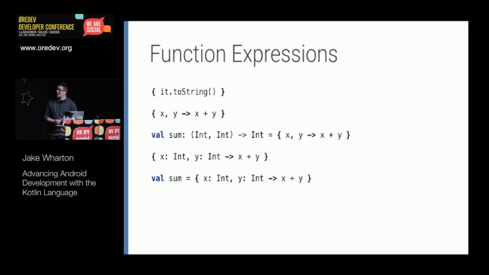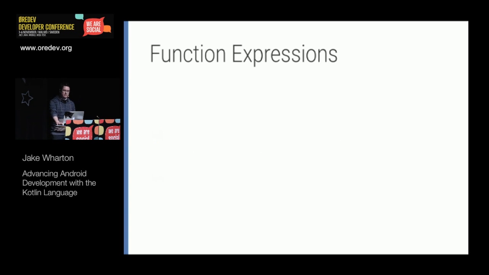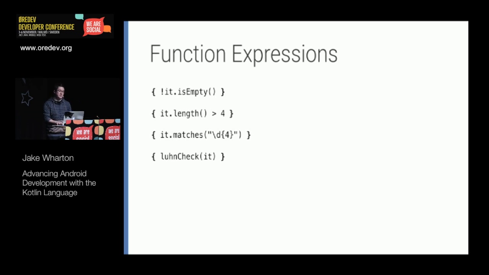And also in the last one, the return type is inferred. So it knows that two integers are going in, and it knows that it's adding them together, and the only thing that can come out is an integer, so you don't have to be explicit about it. Just an example of how these are useful. We're going to look at these a lot more. I just need to introduce the concept first.